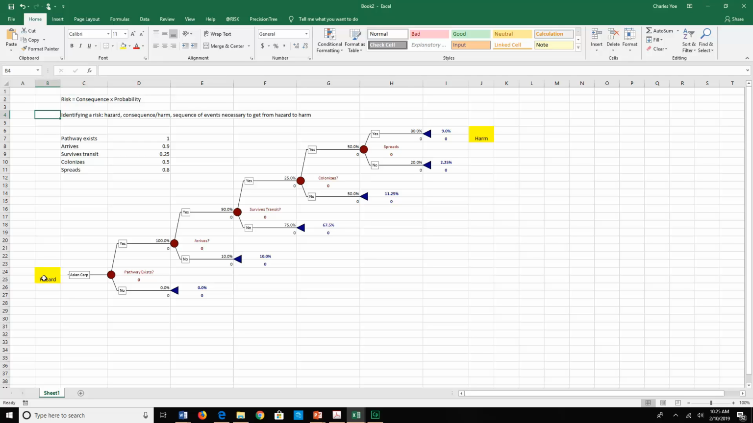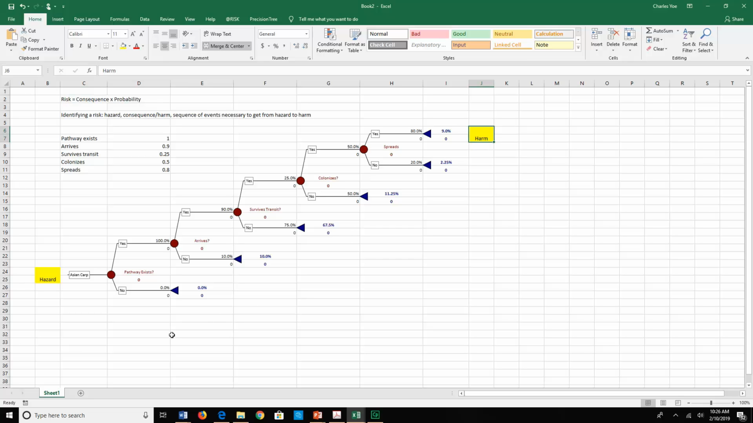We said you begin with a hazard, you identify the harm that the hazard can cause, and then you would specify the sequence of events that's necessary for this hazard to cause this harm. So here's a familiar sequence of events. This is the Asian carp model. So there has to be a pathway. The carp have to arrive on the pathway. They survive transit through the pathway. They colonize at the other end. They spread, and then the harm is caused.